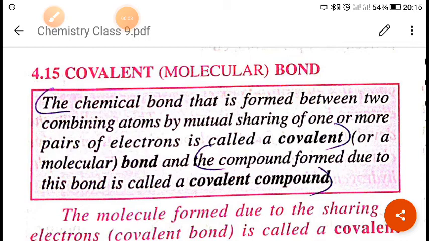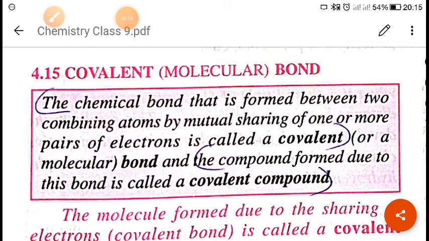Now in today's class we will discuss the covalent bond or covalent molecules. So what is a covalent bond? In the last class, when we saw the ionic bond, we noticed that an ionic bond is formed due to the transfer of electrons. But here a covalent bond forms due to the sharing of electrons.